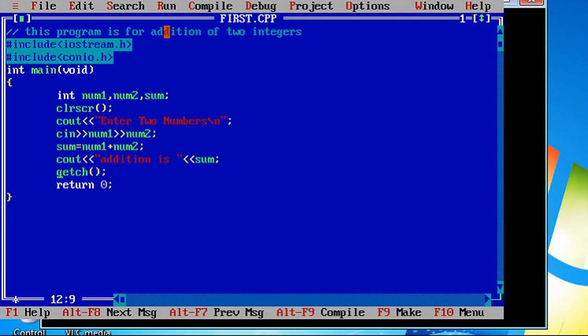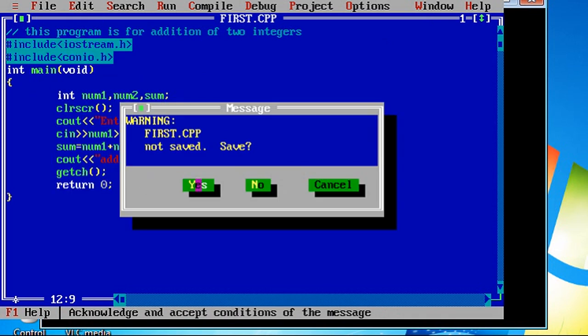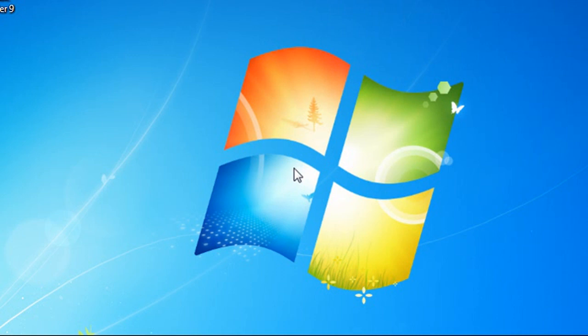Okay, now this program I have saved with the name first.cpp. Then I just want to come out of this compiler, so I need to go to file and say quit, and if you want to save it, yes, I have saved it. Then this is the command prompt, and from here I need to type exit and I will come out of the command prompt. Okay, so this is how we can compile the program in C++.